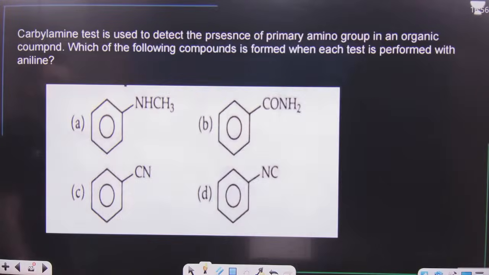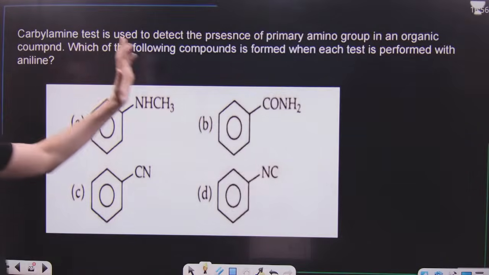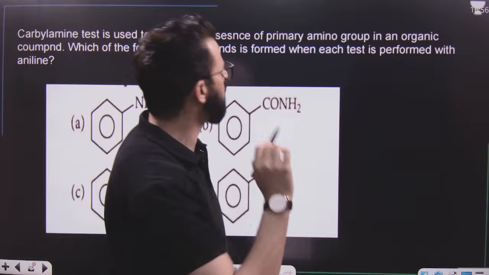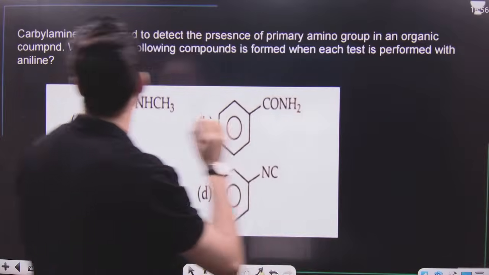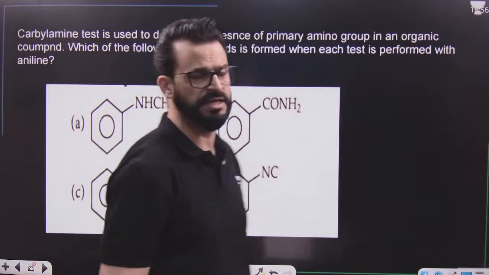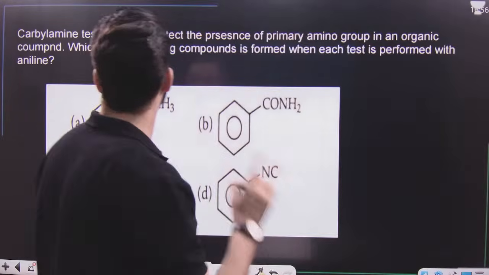Very simple. After that, the carbylamine test is used to detect presence of primary amino group in an organic compound. Which compound is formed when this test is performed with aniline?